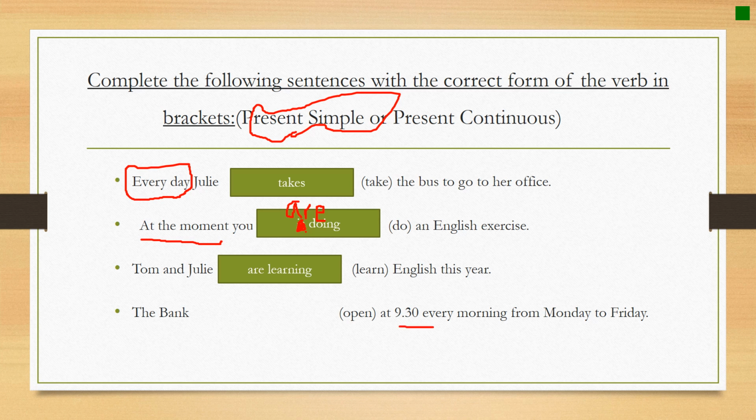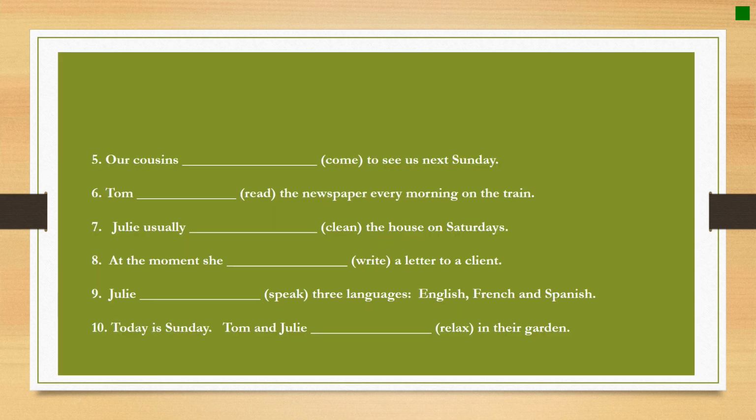So 9:30 every morning from Monday to Friday. It means that this is a habitual action. It is opening every day, five days a week, at the same time. This is a repetitive action. It is being repeated daily. So we're going to use the simple present tense. So the bank opens every morning from Monday to Friday.